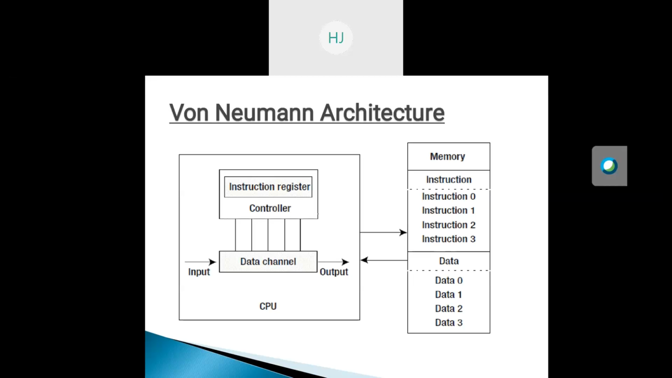Also called the Princeton architecture, it was first proposed by John von Neumann. The most important feature of the architecture is that software and data use the same memory. As we can see in the figure, the program is the data and the data is the program. So we do not need two separate memories for the instructions and the data.